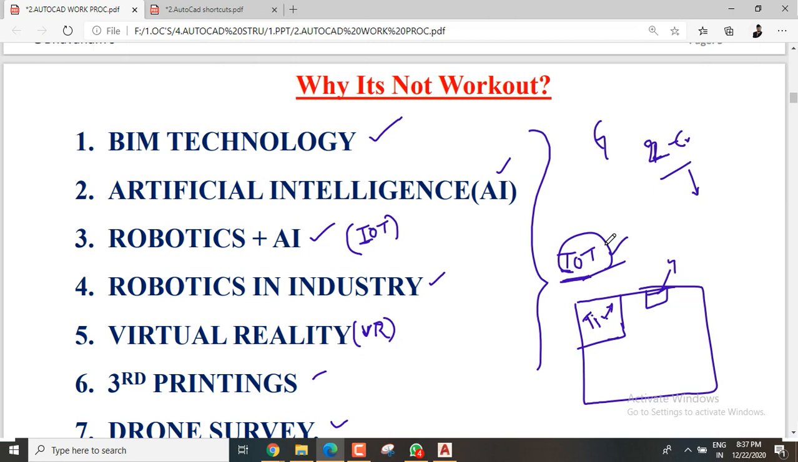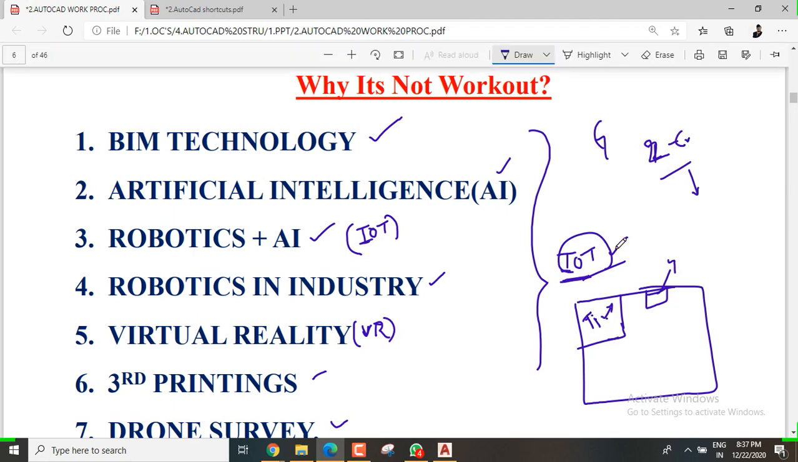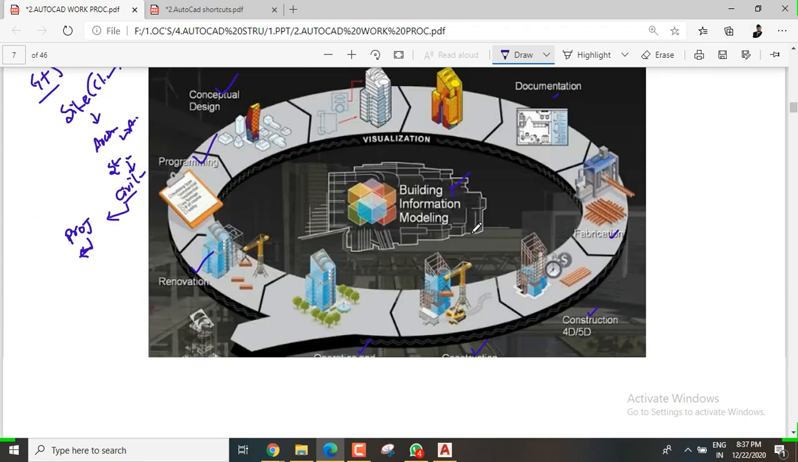You are somewhere in your office, and you forgot to turn off the light in your home. At that time, by using these IoT applications, you can simply turn off the light in your home from your office. Those things happen with this technology, IoT. This is also a wonderful concept.